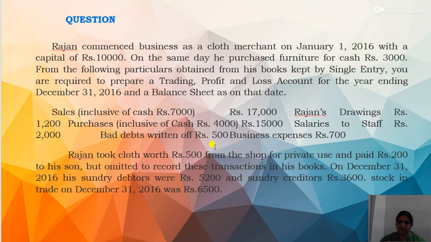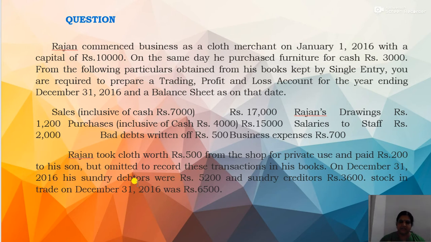So the total drawings will be Rajan's drawings 1,200 plus drawings of cloth rupees 500, then the amount given to the son, rupees 200, by taking it from the business. So the total drawings comes to 1,200 plus 500 plus 200.